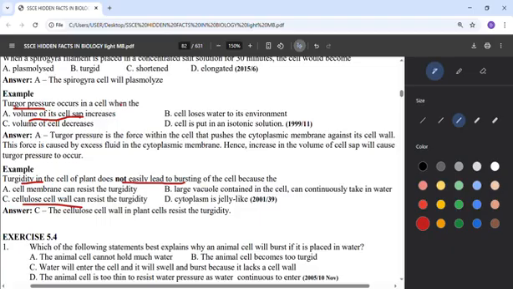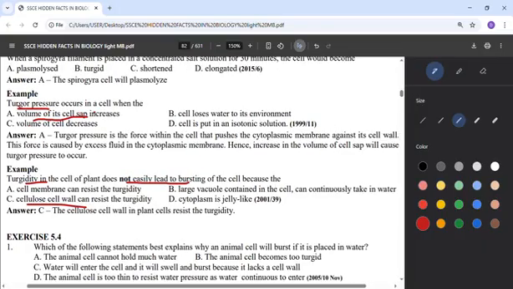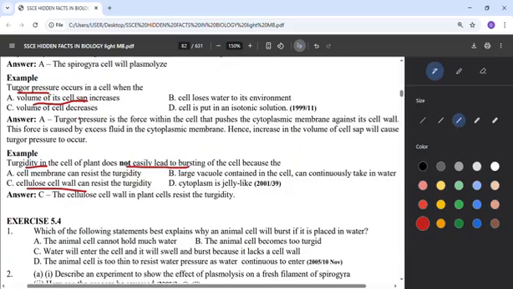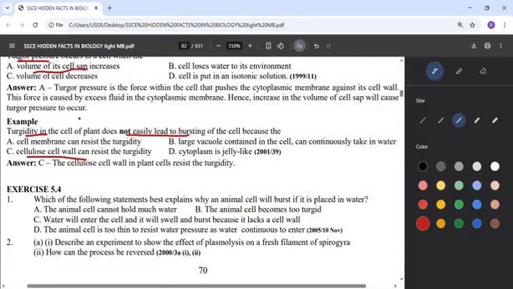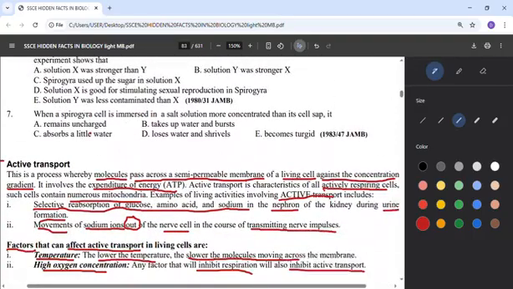Turgor pressure means pressure of turgidity. What will make something swollen? Absorbing water. So turgor pressure occurs in a cell when the volume of its cell sap increases. Once the cell sap is increased, it means it's absorbing water. There is a pressure that is making it absorb water. Turgidity in the cell of a plant does not easily lead to bursting. Why is it that turgidity in a plant will not lead to bursting? Because it has a cell wall. That cell wall will prevent it from bursting, even though it has absorbed water.